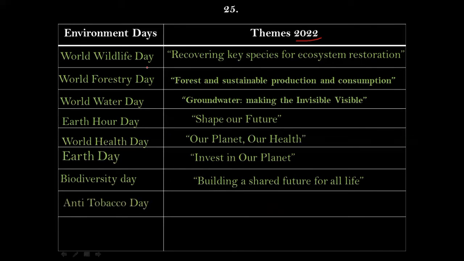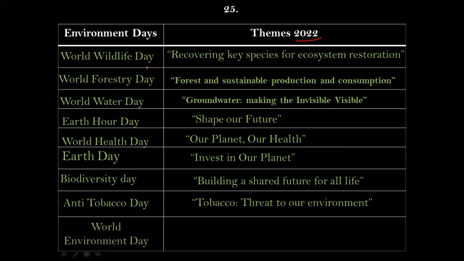And Anti-Tobacco Day, the theme for this year was Tobacco, Threat to Our Environment. And lastly, World Environment Day. Of course, it will be celebrated only on the 5th of June, but the theme for World Environment Day this year will be Only One Earth.